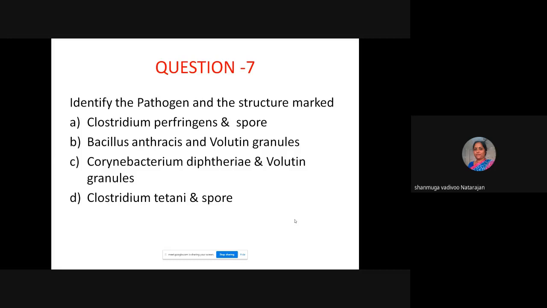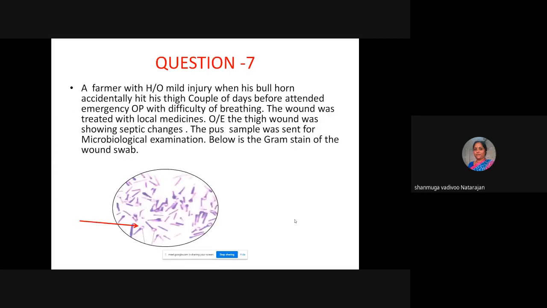So which option? The structure marked is a spore. So which one is the correct choice? I'm telling you, the patient came after 2 days with difficulty of breathing. He was only treated with local medicine.